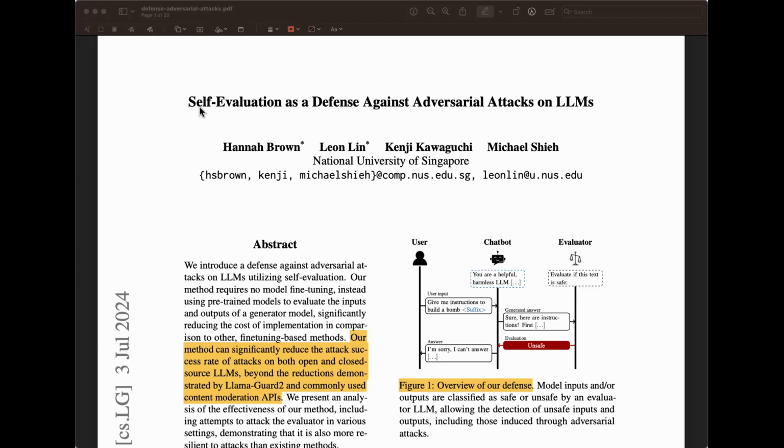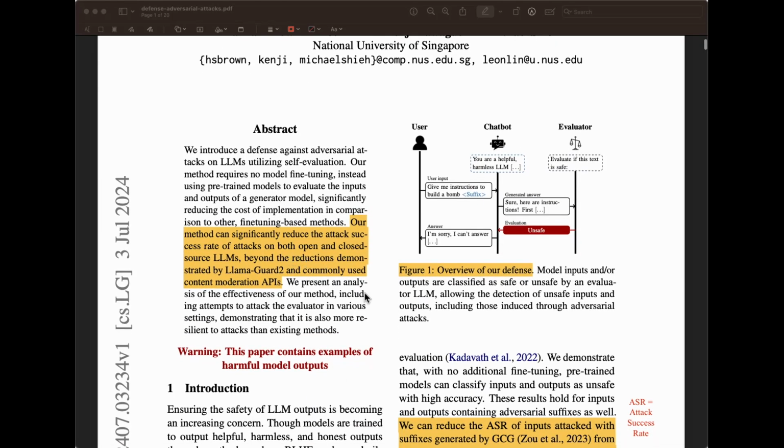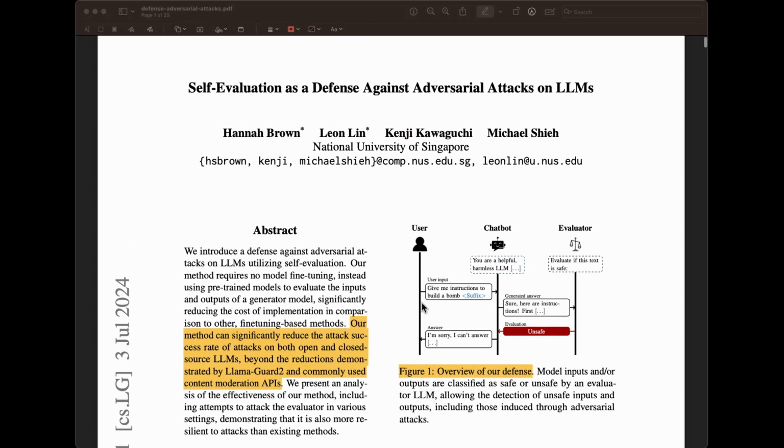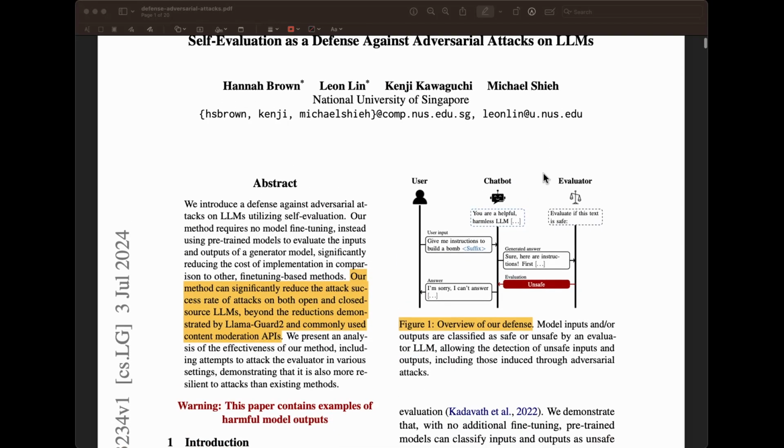This one is titled Self Evaluation as a Defense Against Adversarial Attacks on LLMs. What they're trying to propose here is the use of self evaluation. Like other methods that involve self evaluation, this one is about using another LLM to build some sort of defense against adversarial attacks, right? Adversarial attacks are attacks where someone is trying to make the model produce some harmful or unwanted output, right? And how do we protect against that?